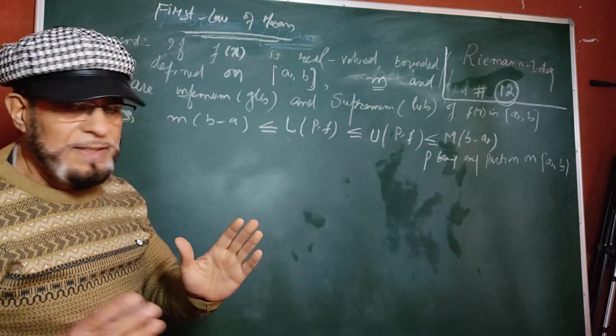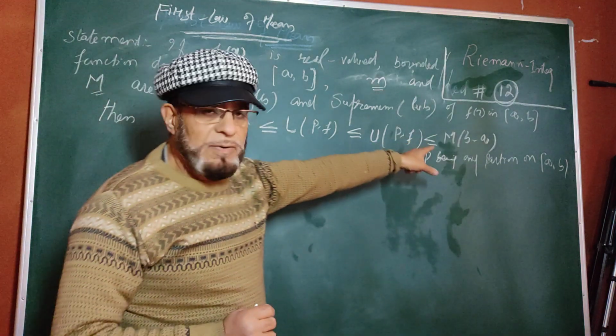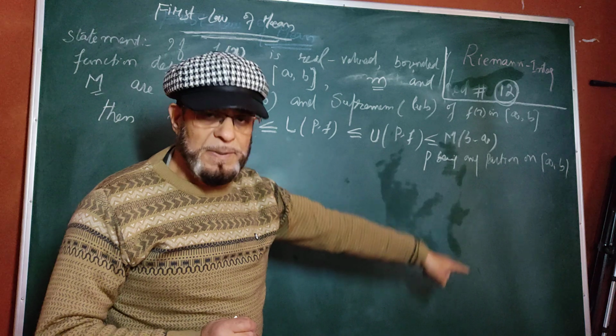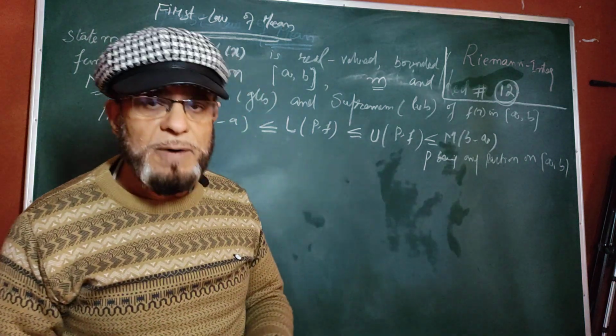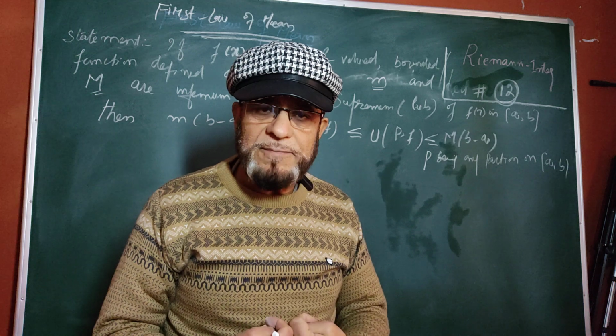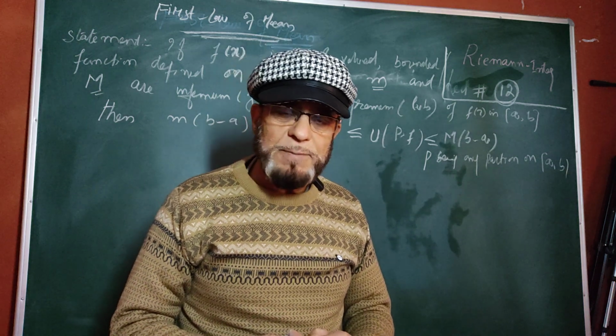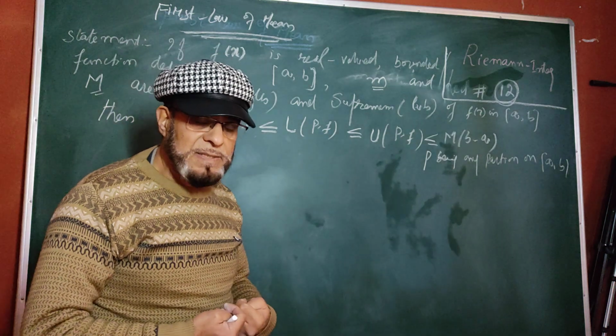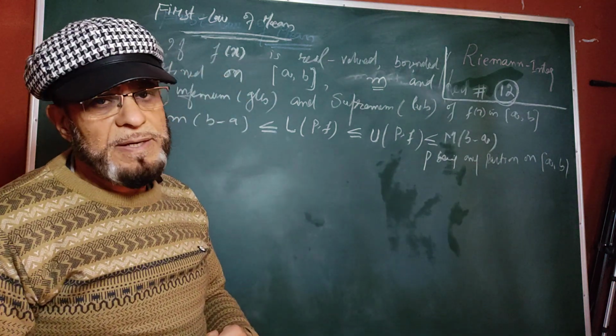They have a boundary, minimum boundary and maximum boundary. So they are themselves bounded. When a function is bounded on the closed interval [a, b] and we take any partition, then the lower Riemann sum and upper Riemann sum on that partition also remain bounded.